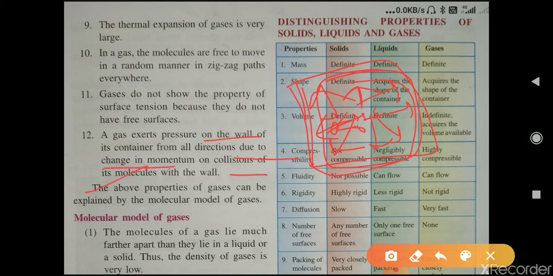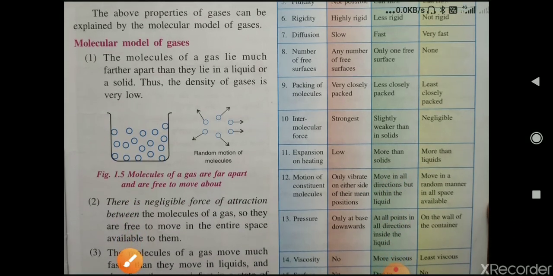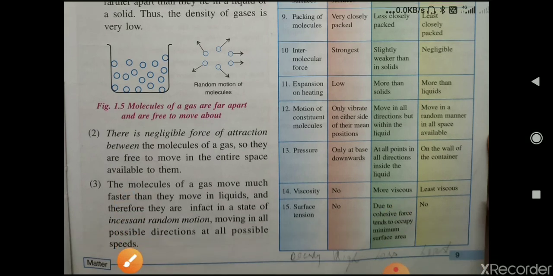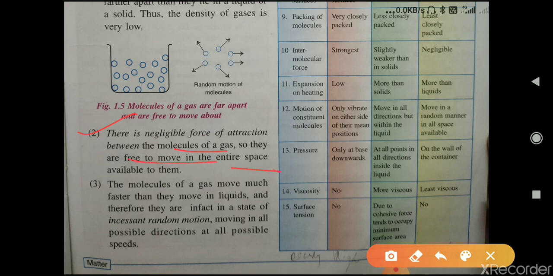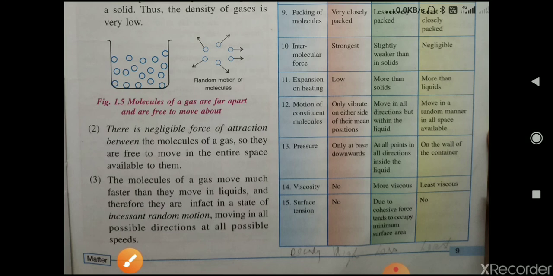Now the above properties of gases can be explained by the molecular model of gases. So first one is the molecules of a gas lie much farther apart than they lie in a liquid or a solid. There is space between the molecules of a gas, thus the density of gases is very low. Second, there is negligible force of attraction between the molecules of a gas, so they are free to move in any direction in the space available to them.